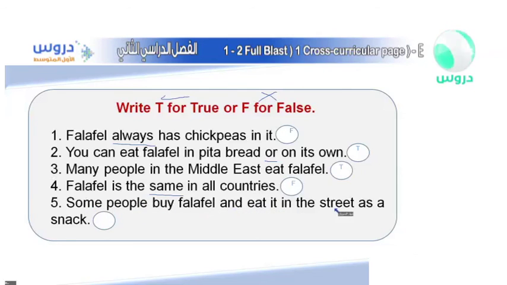Some people buy falafel and eat it in the street as a snack. What do you think? Is it going to be true or false? Well, yes, it's going to be true because it's a street food. Some people actually just take it and eat it because you don't have to do much. It's a small one and you can absolutely have it your way.